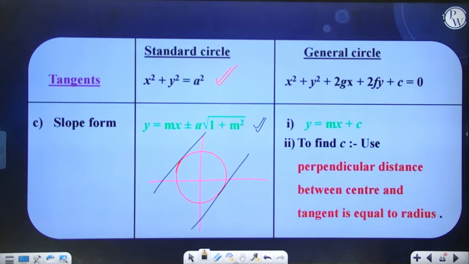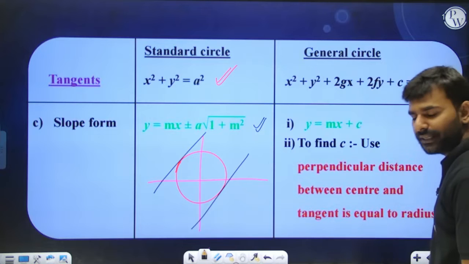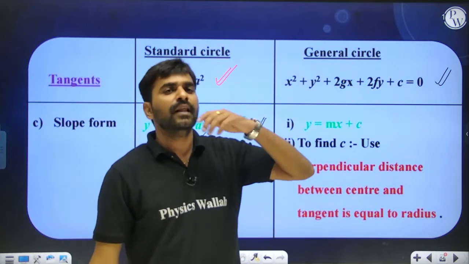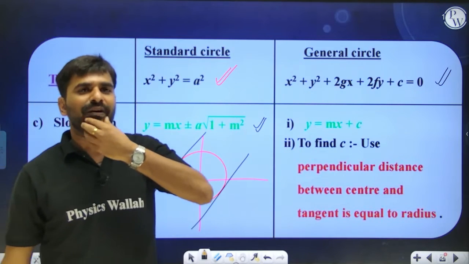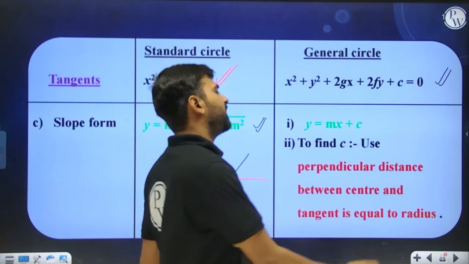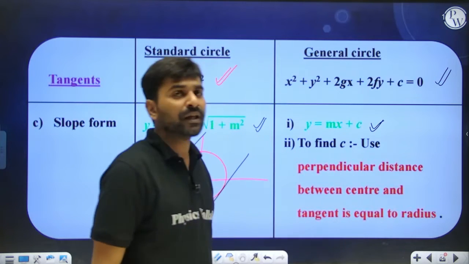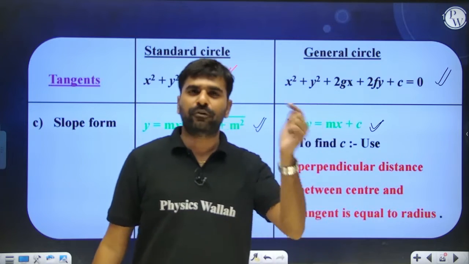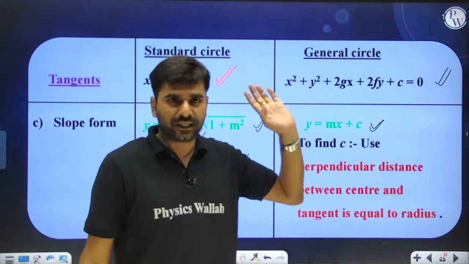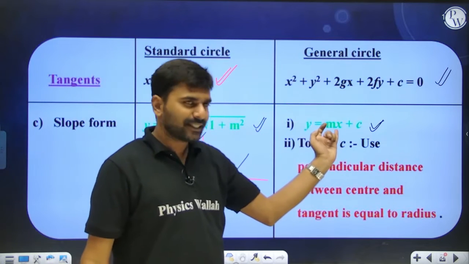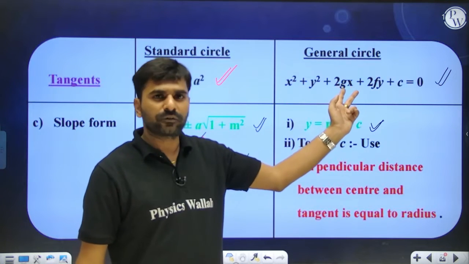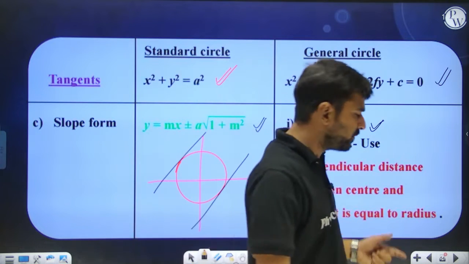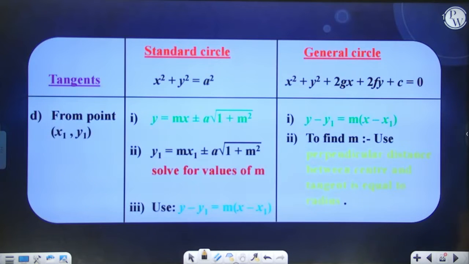Alright, if this is a non-standard circle given to me, that is, a circle not having center 0, 0, that is a general circle, and in that case we want to write down an equation having slope m, what we do is we first write down the equation of the tangent like y equal to mx plus c. Now, if a line is tangent to a curve, then the perpendicular distance of the line from the center of the circle has to be equal to the radius of the circle. So the moment we say that this is a tangent, we take the perpendicular distance of this line from the center of the circle, that is minus g comma minus f, equal to the radius of the circle, and by that we find out the value of c. Okay, I hope you guys are clear with this particular thing.